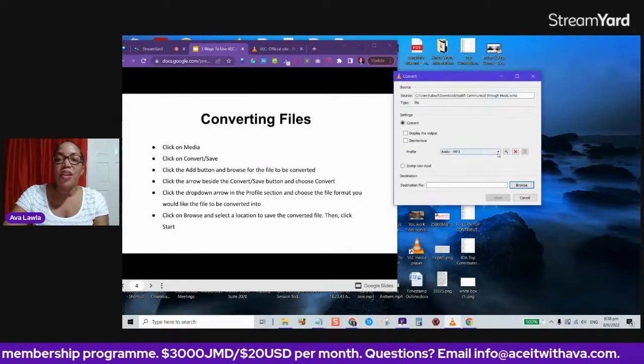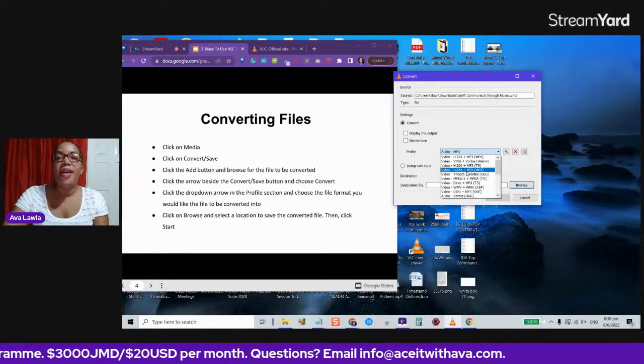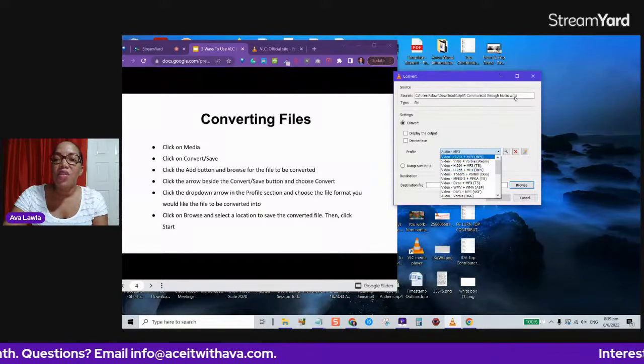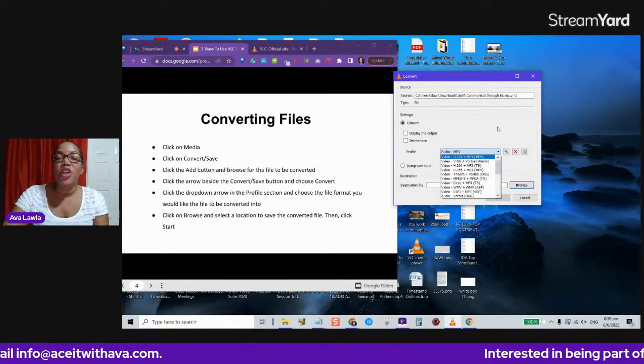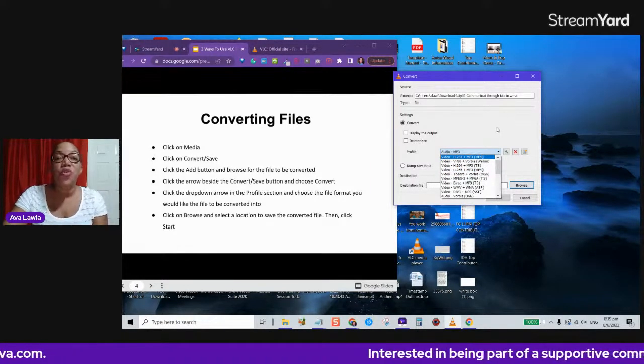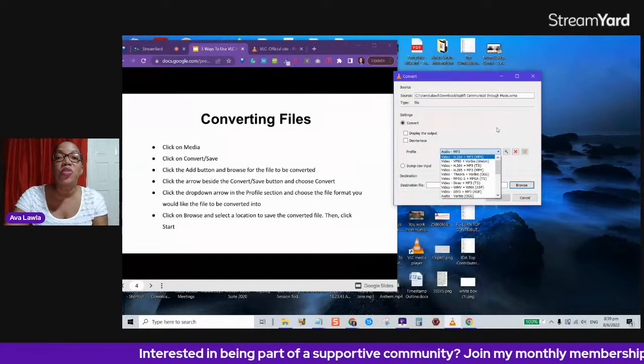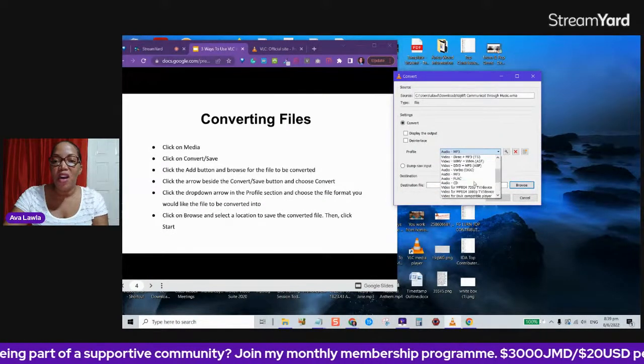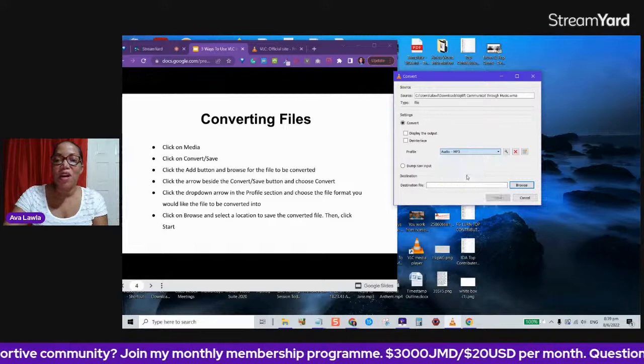So basically right here, you're going to choose what kind of file you want to create. In this case, I want to convert this WMA file to MP3 so I can use it in whatever tool I want easily, because some tools do not read WMA. All right, so I'm going to look for audio. So here I am, MP3 audio.